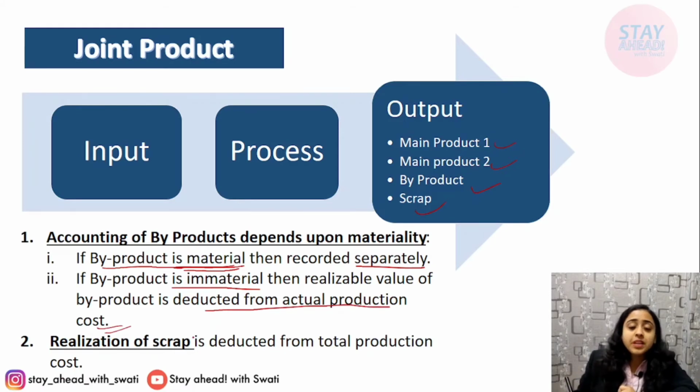Now if the byproduct that has been produced as an output, as a result of that input, then what happens? If it is material, then recorded separately, and if it is immaterial, then deducted from the actual cost of production. Later, the realization of scrap is deducted from total production cost.